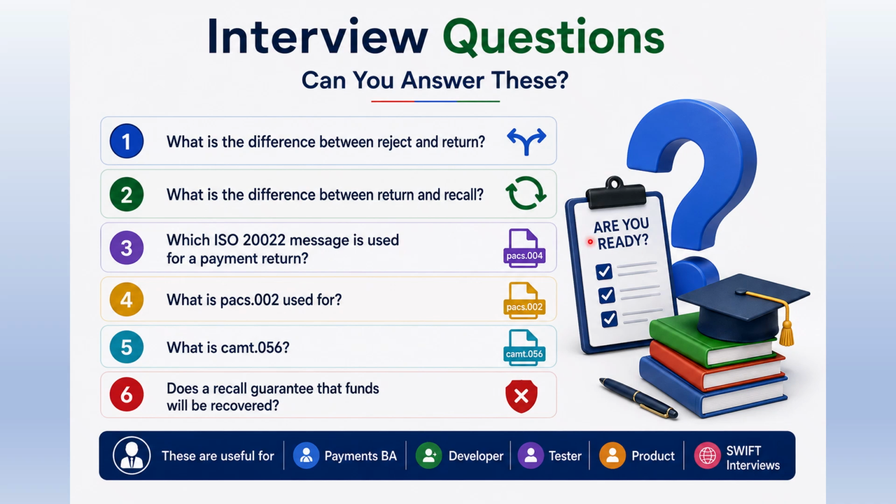Before we finish, test yourself. What is the difference between reject and return? What is the difference between return and recall? Which ISO 20022 message is used for payment return? What is PAX.002 used for? What is CAMP.056? And finally, does a recall guarantee that the funds will be recovered? If you can confidently explain these answers rather than just memorize the message names, you're building a strong understanding of payment processing. These concepts are particularly useful for payments BAs, developers, testers, product professionals, and Swift or ISO 20022 interviews.